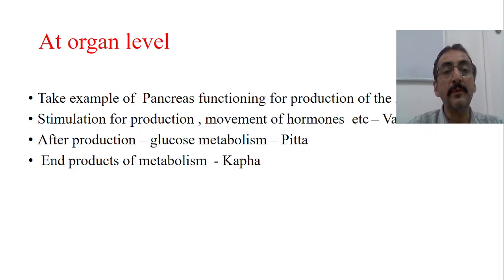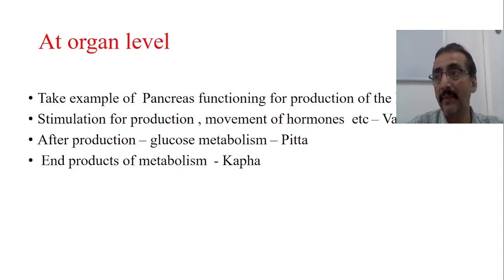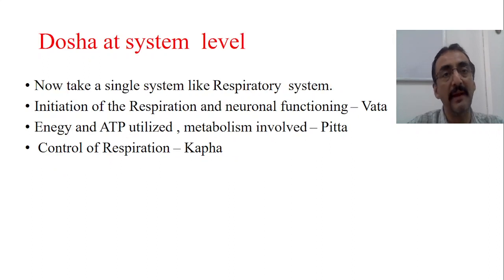Similarly, after the production, that particular insulin is going to do so many metabolic functions. That is nothing but pitta. There is involvement of pitta. Similarly, after the metabolism, there is production of some end products. An anabolic process is going to take place, and that is nothing but kapha. So at the organ level, I have taken only one function of the pancreas, insulin production. If you take any function, all the three doshas are definitely present there. It is not by a single dosha. Therefore, we always say they are always present inside the body in balance.